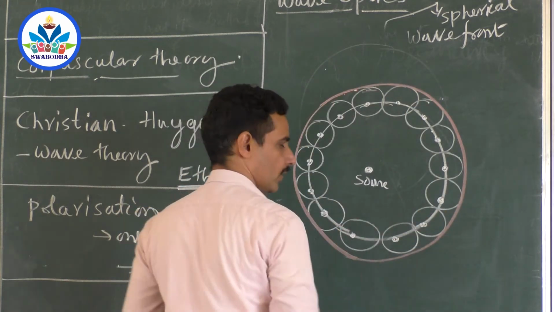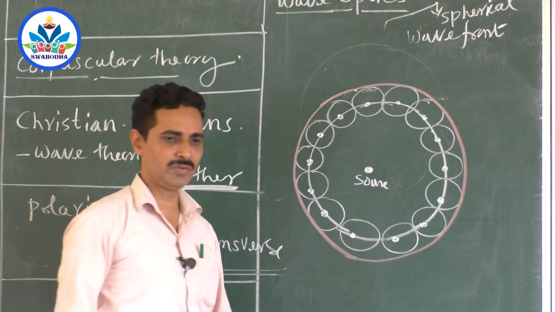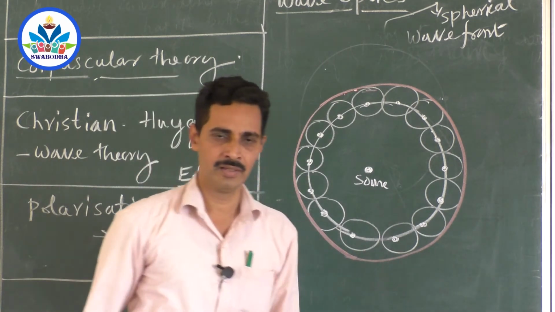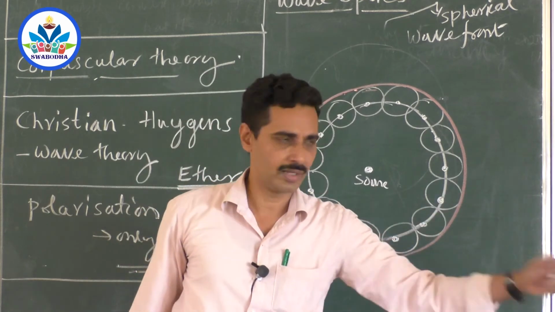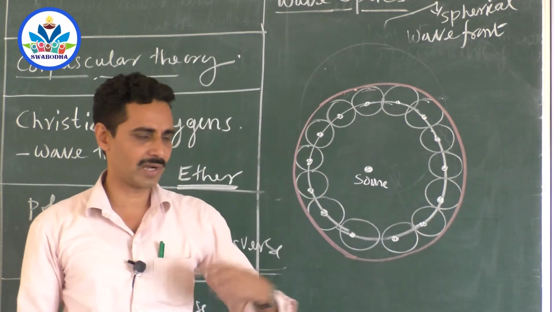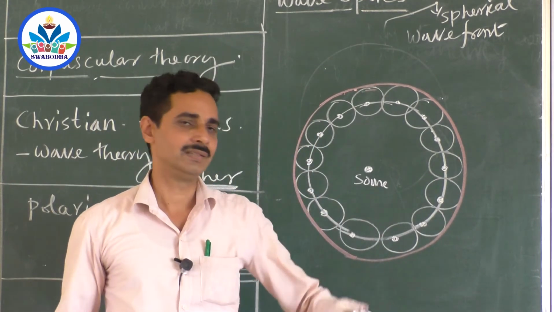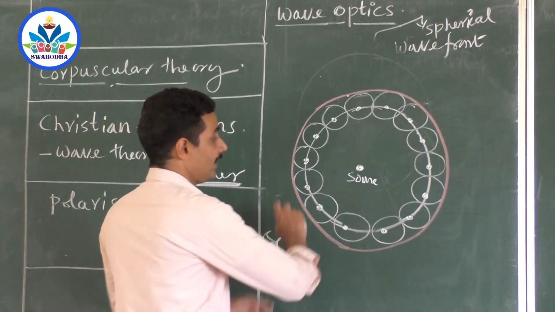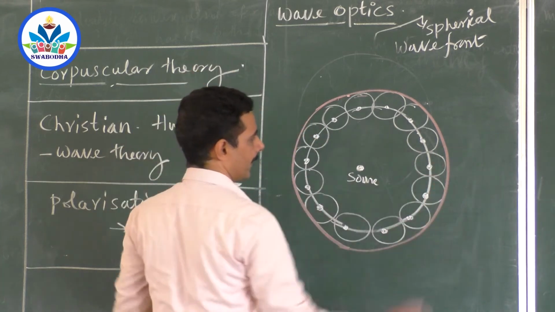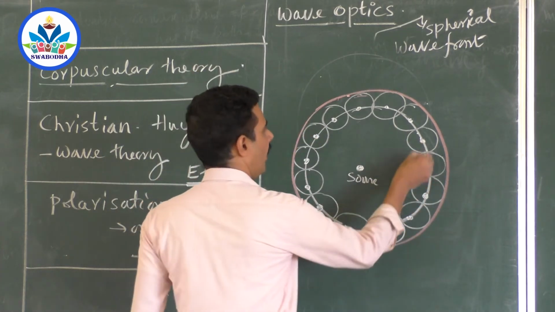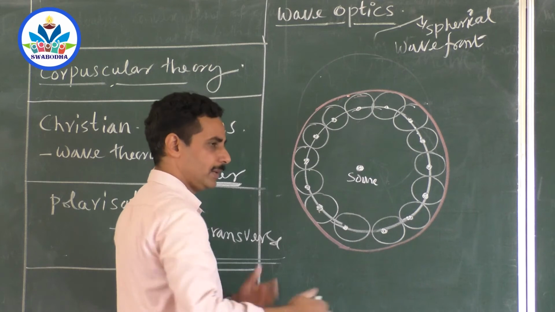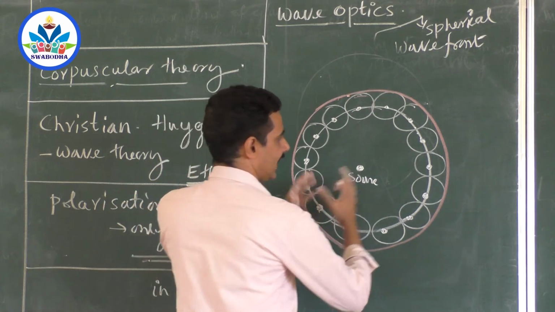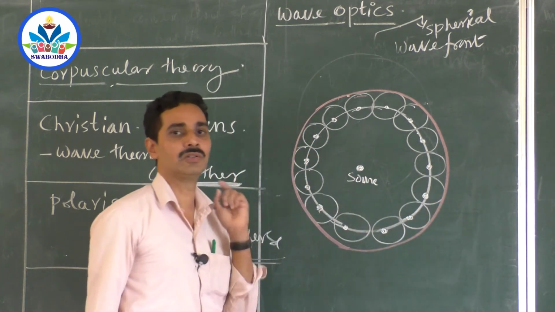So that's how it grows, right? As if you take a plate and give it to your friend. Your friend gives the plate to the other one like this. So once you transfer your plate, your job is over. Then the responsibility will be taken by your friend. Similarly, once the primary wavefront moves out, all points on the primary wavefront emit their own secondary waves, and that grows forward.